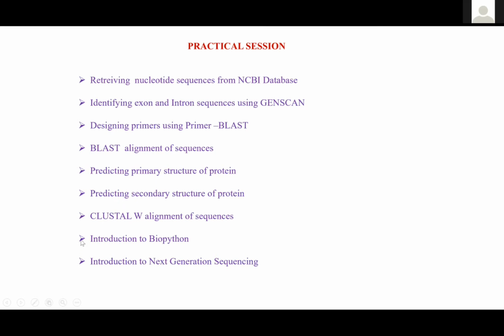I would also like to provide a brief introduction to one of the most important packages, BioPython, and also a little bit of next generation sequencing, provided the time permits.